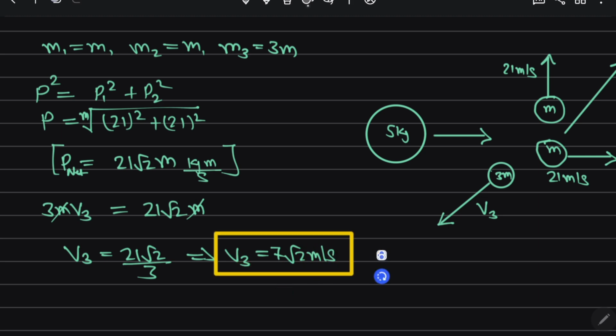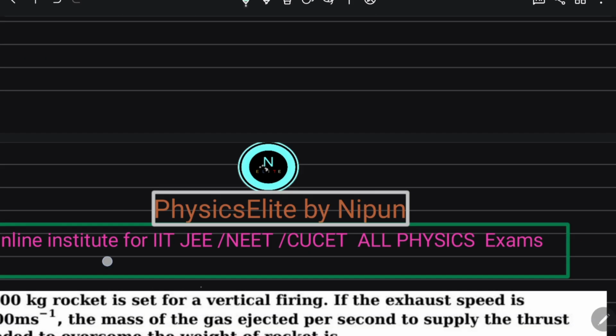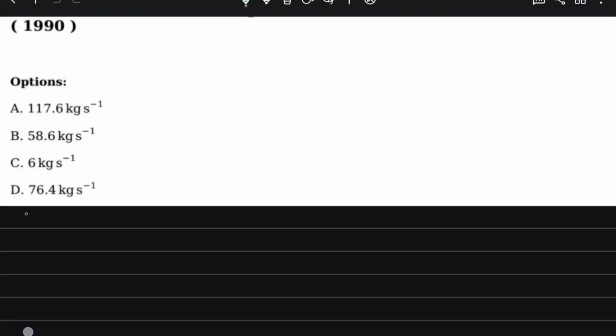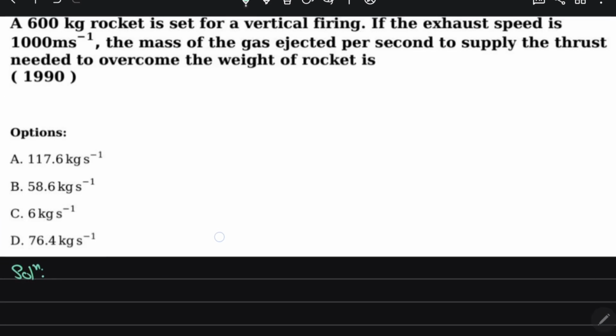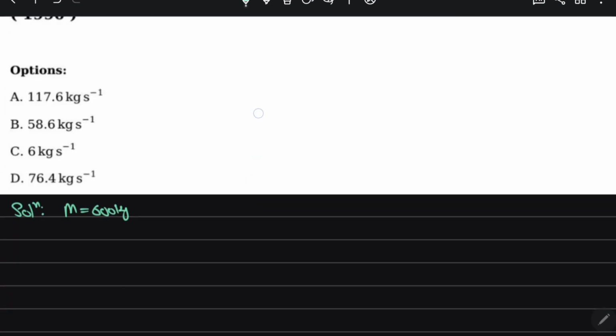So option first is correct. Now I proceed for a next question. I think you are able to understand this. A 600 kg rocket is set for a vertical firing. If the exhaust speed is 1000. First thing, write down what they have given. A rocket that has a mass of 600 kg is set for a vertical firing.